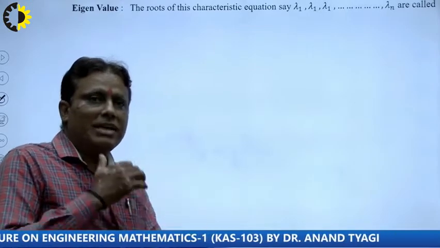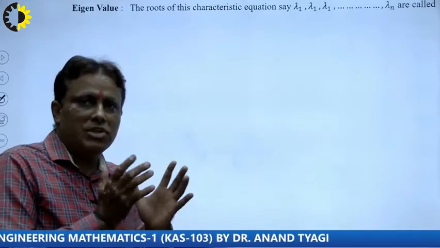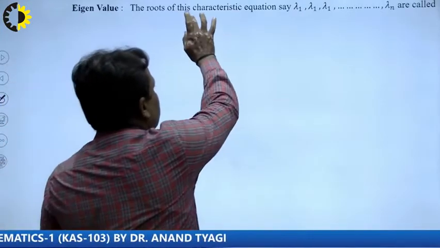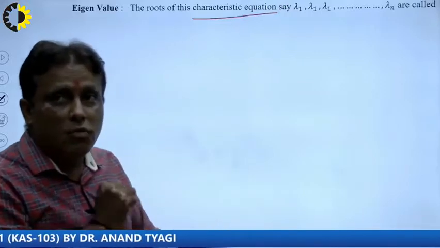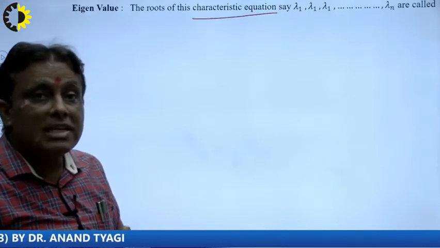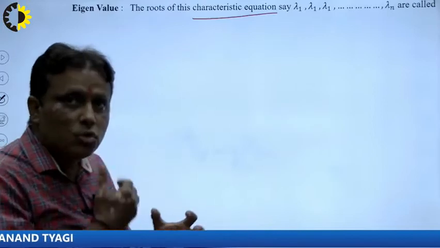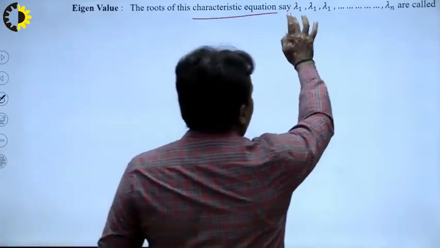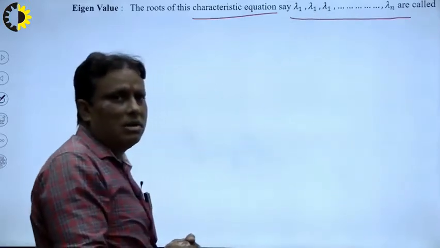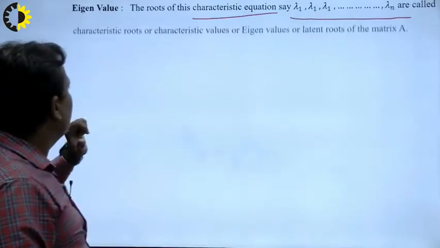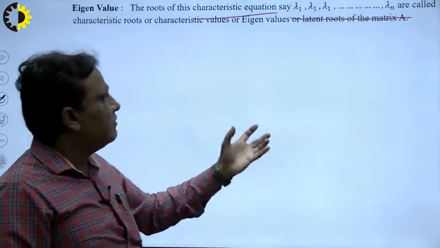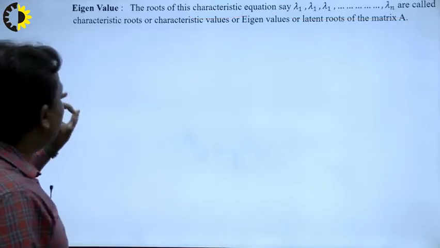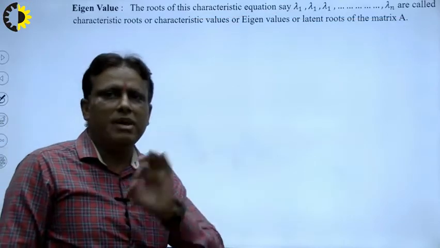Now the question is, what is an eigenvalue? First of all we calculate the characteristic equation. The solution of the characteristic equation is known as the eigenvalue, characteristic root, or latent root. These are the different names. Suppose lambda 1, lambda 2, up to lambda n are called the eigenvalues, characteristic roots, characteristic values, or latent roots.